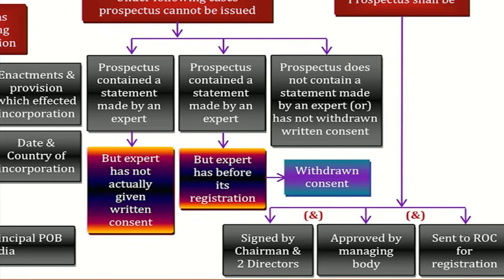Therefore, three things should never happen. Expert has not given the consent, but you said he given. Expert has withdrawn the consent, still his consent is there. Expert has not given the consent or given the consent, but you didn't mention that. All these will make prospectus a misleading prospectus. Such prospectus cannot be issued. That's what he wanted to tell.